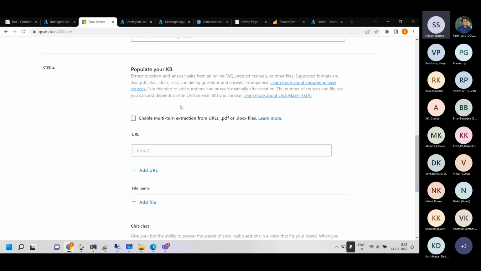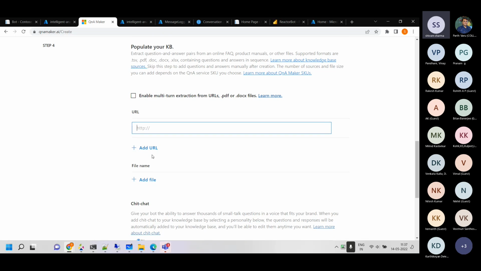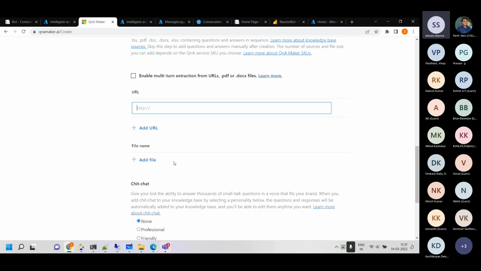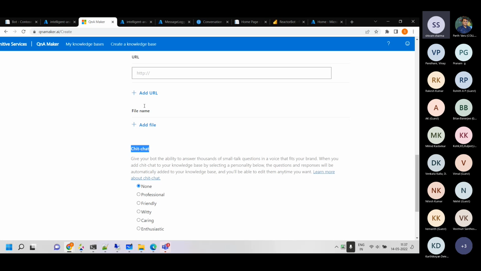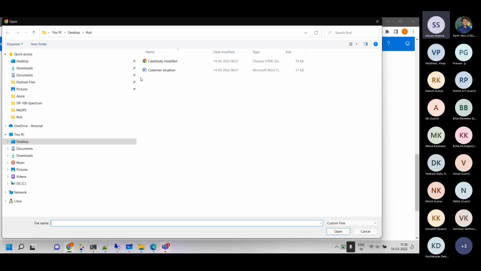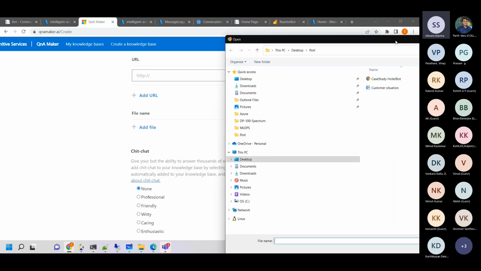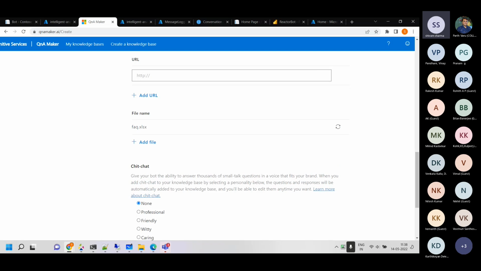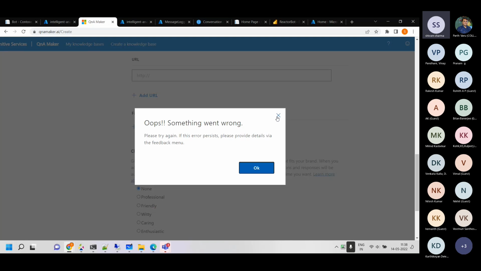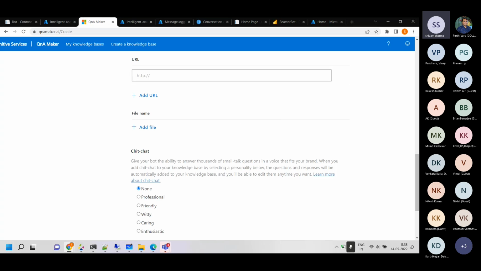And then to populate the FAQ questions, you can provide URLs. You can also provide files, let's say, depending on the type. So I uploaded a file there. I clicked on this add file, and then I uploaded a file from my laptop. This is basically one Excel file. I'll see if I can show you the Excel directly.